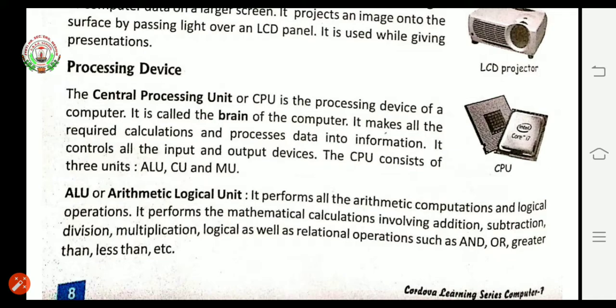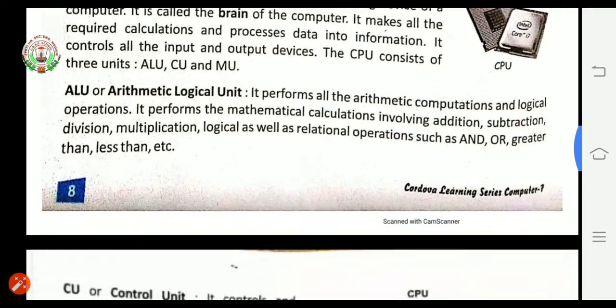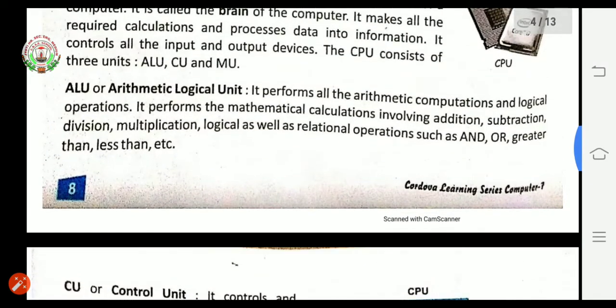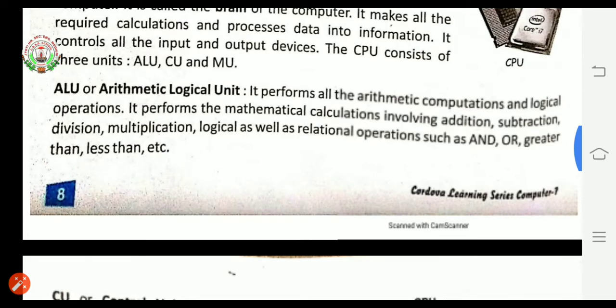The CPU consists of three units. Now this CPU, that is central processing unit, it is having three units. First is ALU, arithmetic logical unit. Second CU, control unit. Third MU, memory unit. First is ALU or arithmetic logical unit. It performs all the arithmetic computations and logical operations.